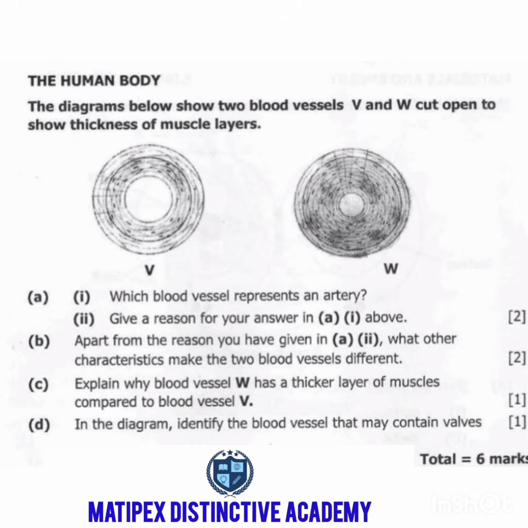Okay, question D. In the diagram, identify the blood vessel that may contain valves. I think I talked about this one. So the one which can consist of valves is V. So the answer is V. Veins have valves which prevent the backflow of blood.